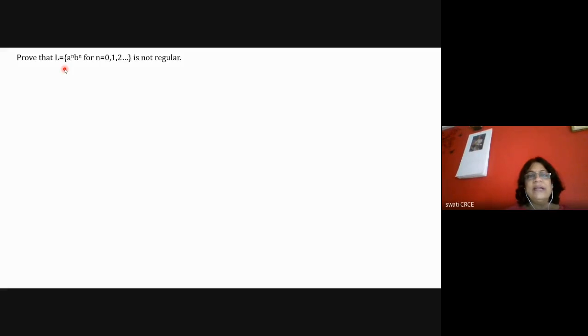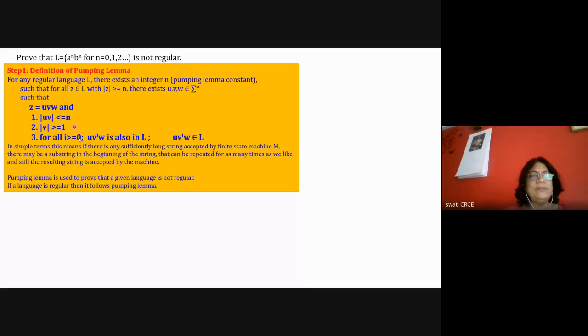So I have created a sample answer here in this slide. You can note that down and solve other problems in the same style. Okay. So the first step is about defining the pumping lemma. This is a must. This carries more marks, 3 marks out of 5 are for this alone.